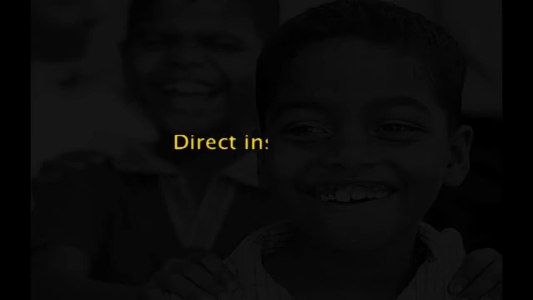The first one is direct instruction. The children with special needs require explicit lessons. They should not be given something to guess or struggle alone to figure out, for example, the spelling patterns.